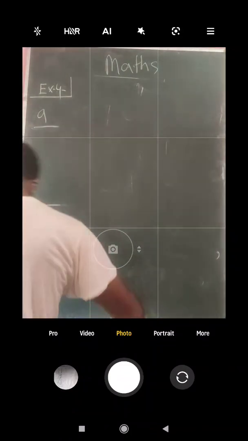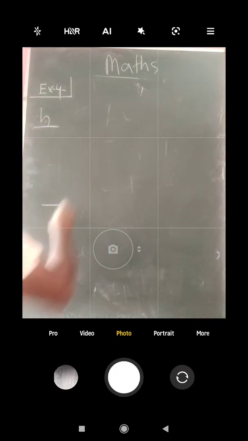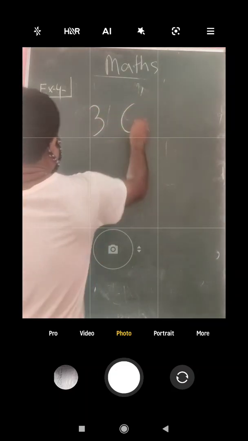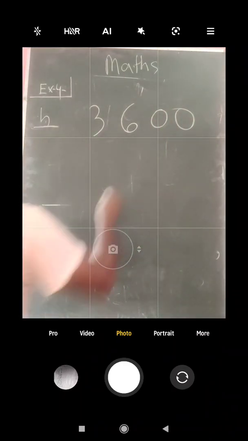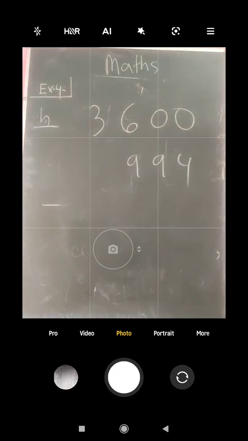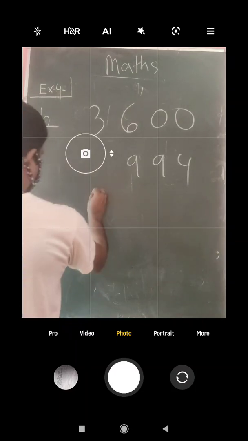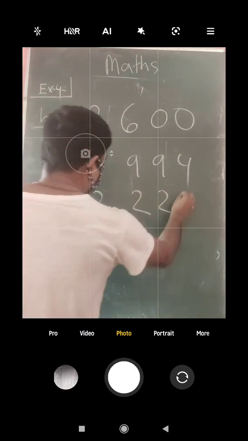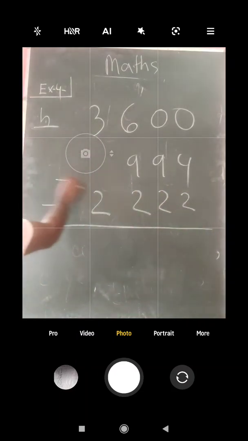One is this, the other one I will show you, that is number H. The rest you'll have to do at your home on your own. 3600, then 994, then 2222. We'll have to add all. So how much is it?